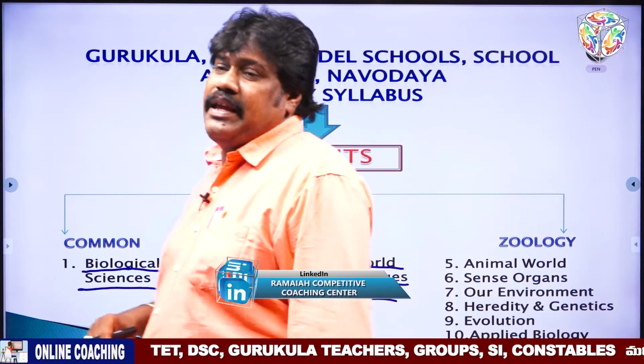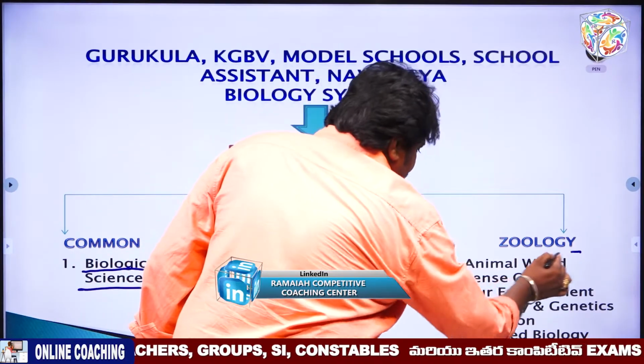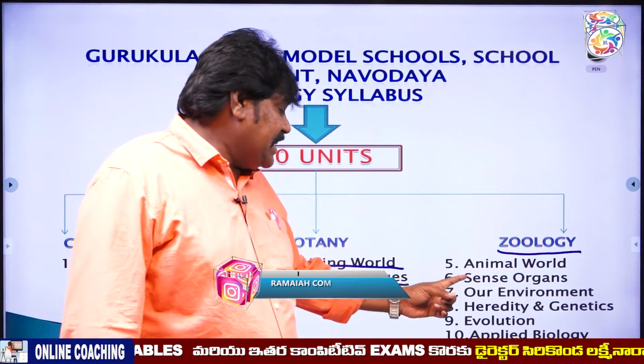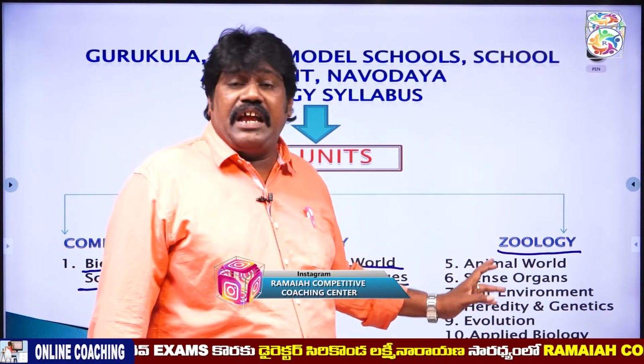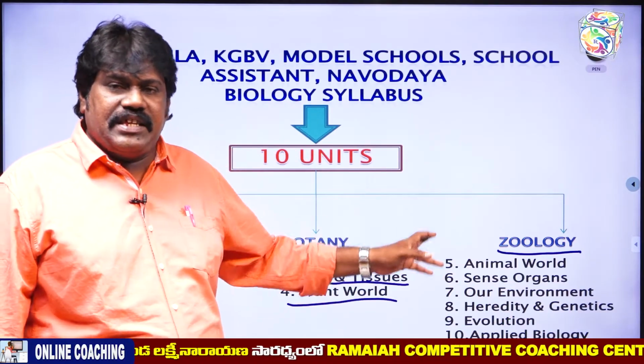The remaining 6 units belong to zoology. What are they? Animal world, sense organs, our environment, heredity and genetics, evolution, and finally applied biology. These are the 6 units.